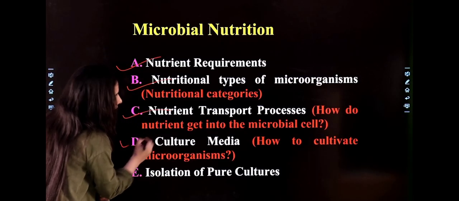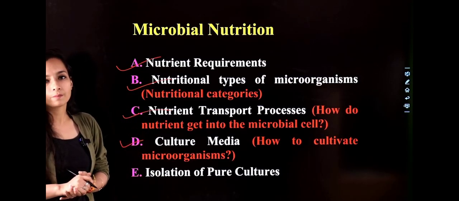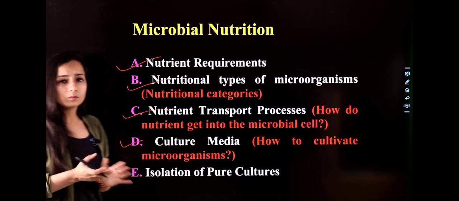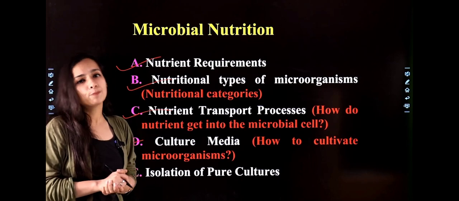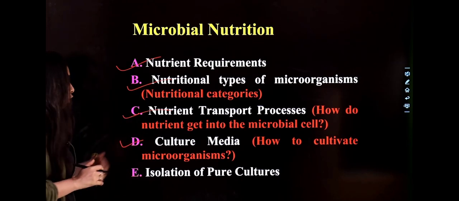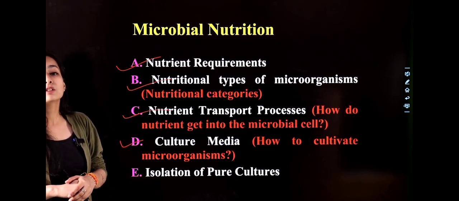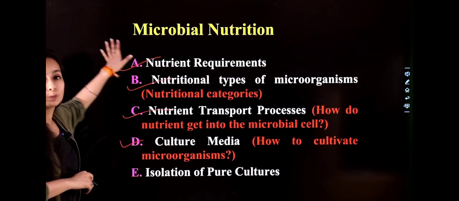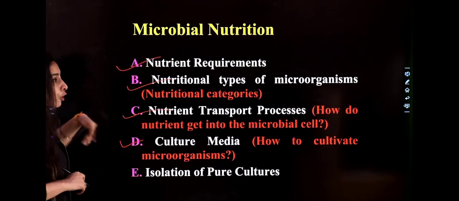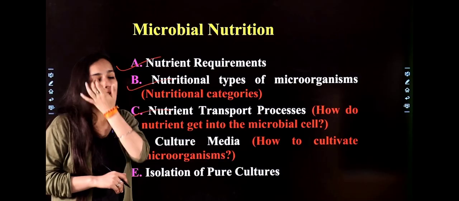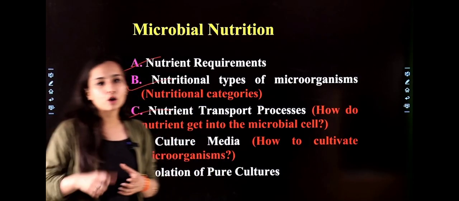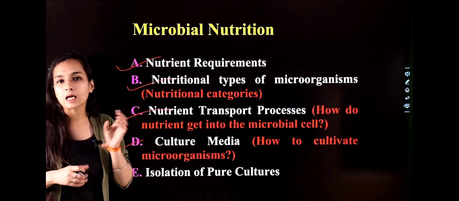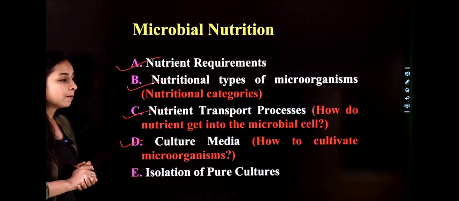Next is culture media, how to cultivate organisms. There are different types of media available. So which type of media is required for the growth of a microorganism is also a class of microbial nutrition, because according to their need, according to the different nutrition present in the media, each and every organism grows on a particular type of culture media.